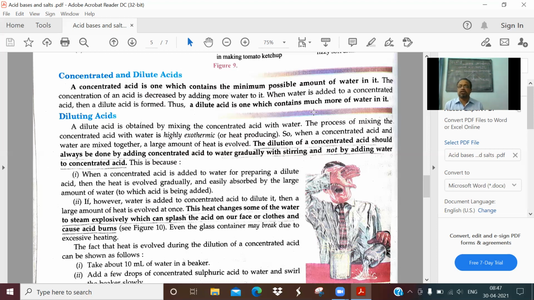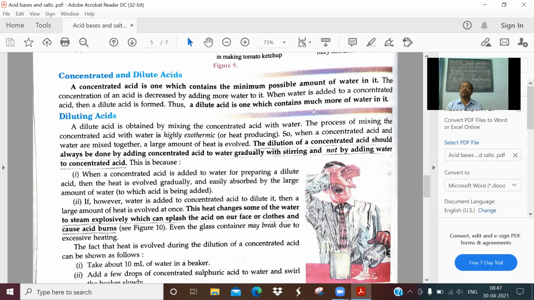That is what the picture shows. This person added water into concentrated acid. Due to the heat released by the dissolution, the water boils out, and along with the acid it is spilled over the face of the person.